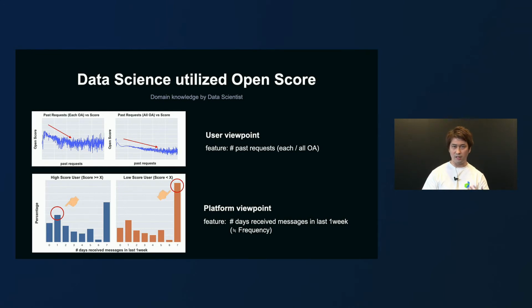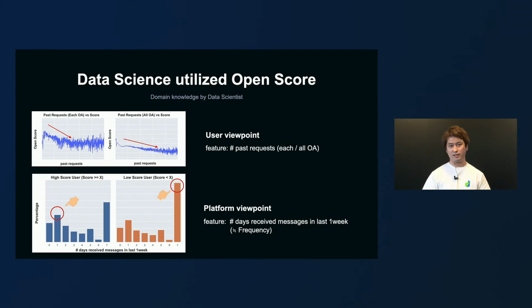As Mr. Nishite mentioned, the more OA messages users receive, or the more frequently they receive, the worse the open rate gets. Based on that, the number of messages users received in the past and the days they received messages have been incorporated as features. There are two graphs at the top showing the relation between the number of OA messages received and open scores. The top left takes the number of messages from each OA on the x-axis, and the top right takes the number of messages from all OAs. You can see that the more messages users receive, the worse the open score gets.